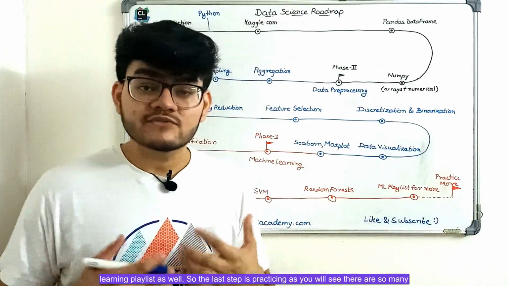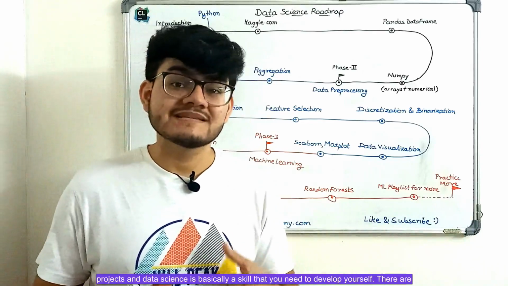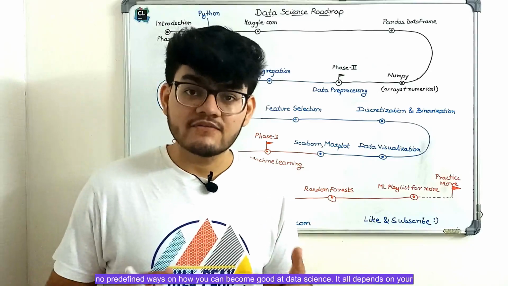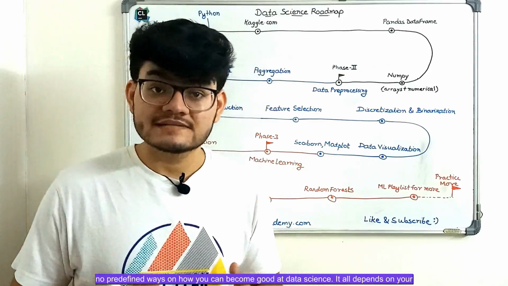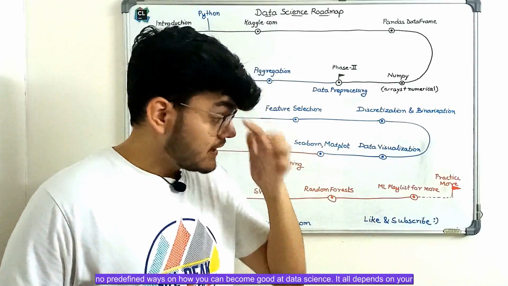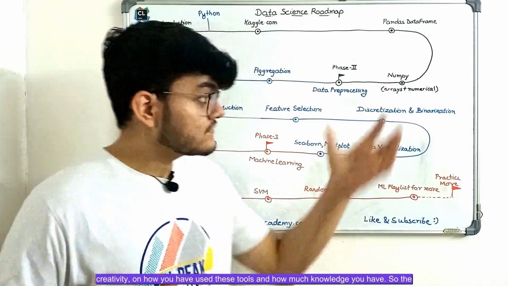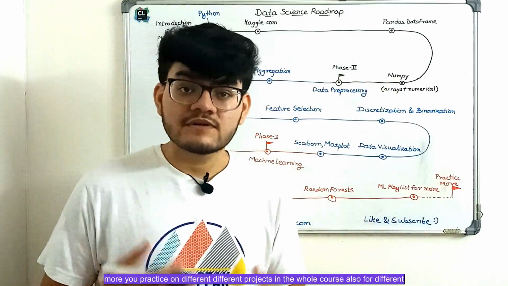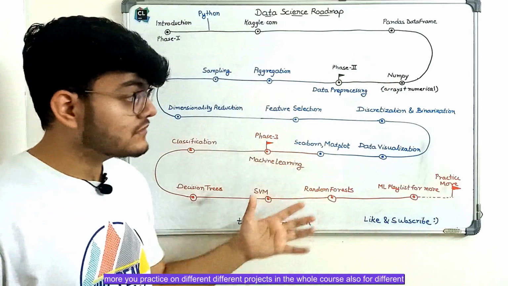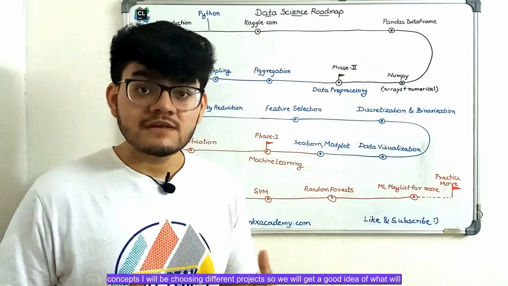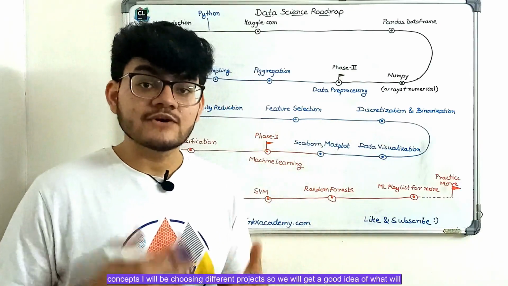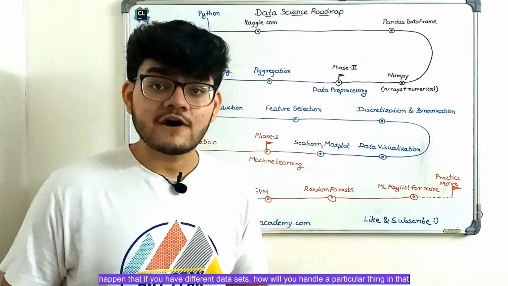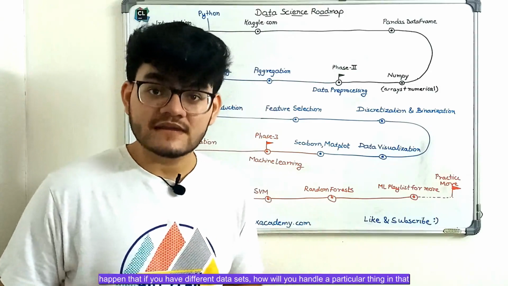As you will see, there are so many projects, and data science is basically a skill that you need to develop yourself. There are no predefined ways on how you can become good at data science. It all depends on your creativity, on how you have used these tools and how much knowledge you have. So the more you practice on different projects, the better. In the whole course, for different concepts I will be choosing different projects, so you will get a good idea of how you will handle a particular thing if you have different data sets, right?